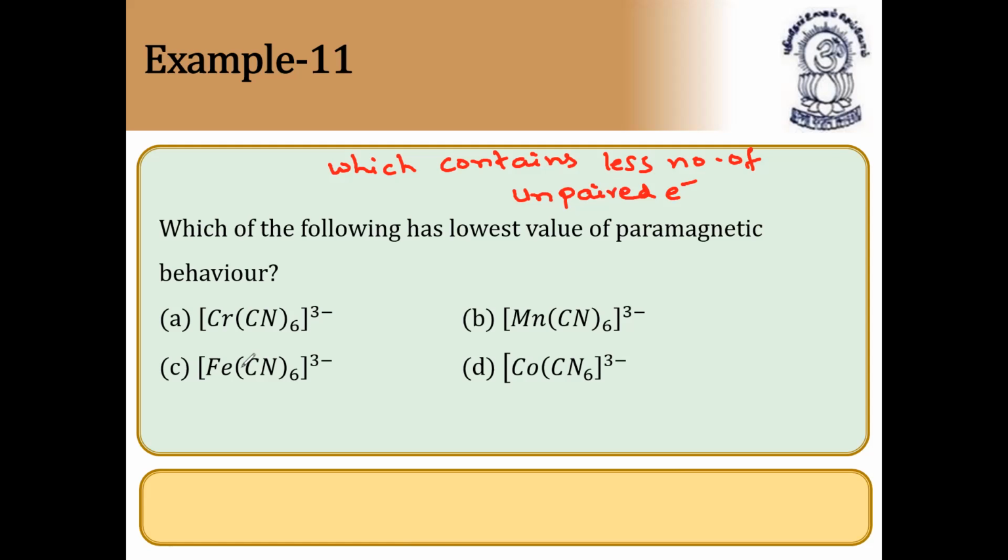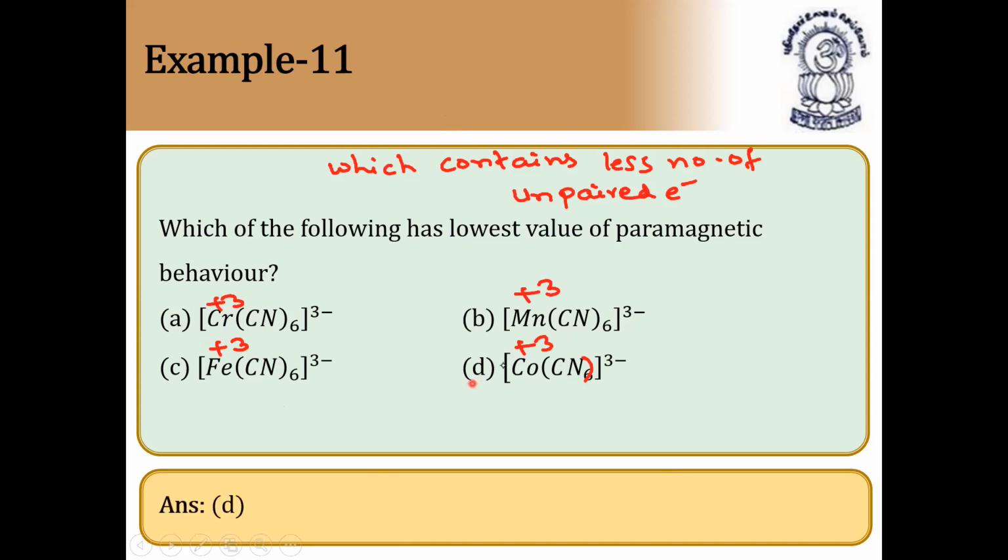So we can find out the unpaired electrons of chromium in +3 state here, and here it is manganese in +3 state again, and here iron is in +3 state again, and cobalt in CN taken 6 times, so it is again +3 state. So in all this, which will contain the least number of unpaired electrons, that is the answer. So easily we can see the unpaired electrons by seeing the configuration.